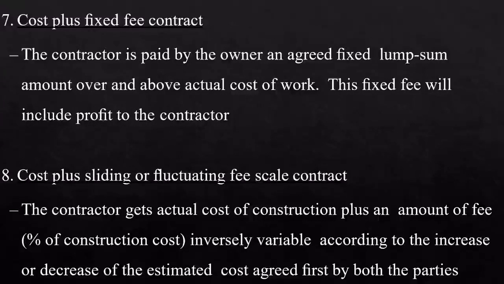Okay, that is called cost plus sliding or fluctuating fee. And this sliding or fluctuating will depend on both the parties, the owner as well as the contractor.